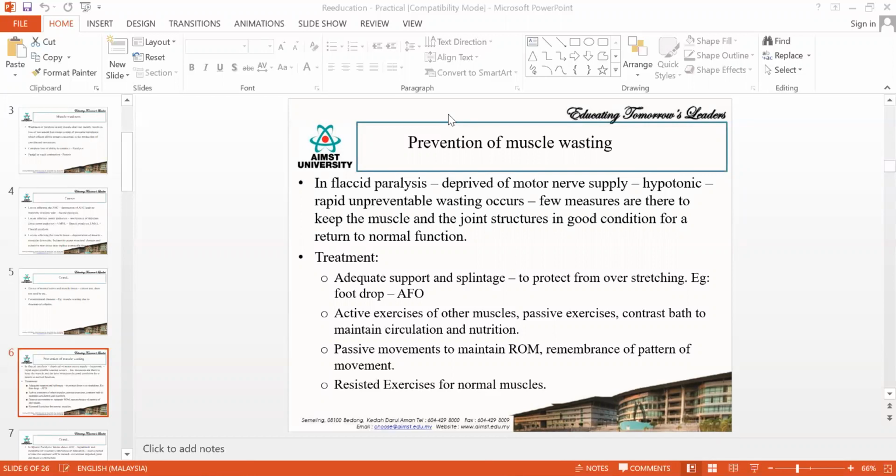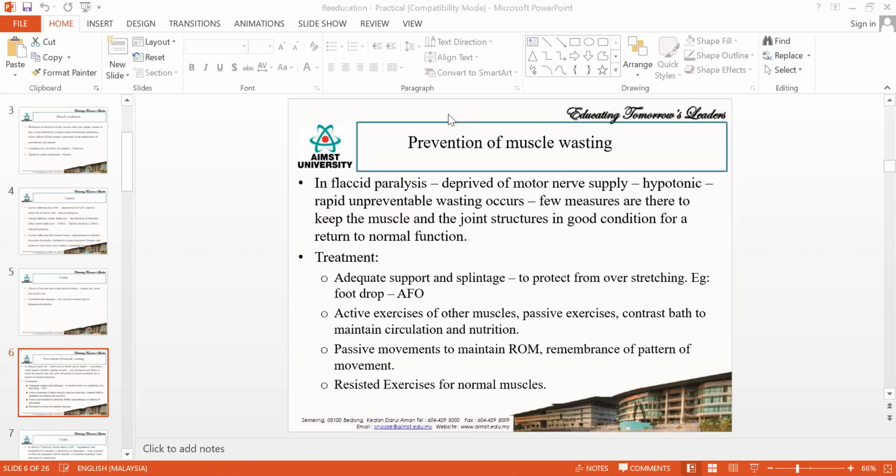Okay, so you have certain supportive devices that can be either dynamic or static. So dynamic means it will be doing some movement and it will be helping. Static means it will just act as a support. Okay, so the details of the supportive splints and braces, you will be learning in your ortho. I think you will be learning in your MSK too.